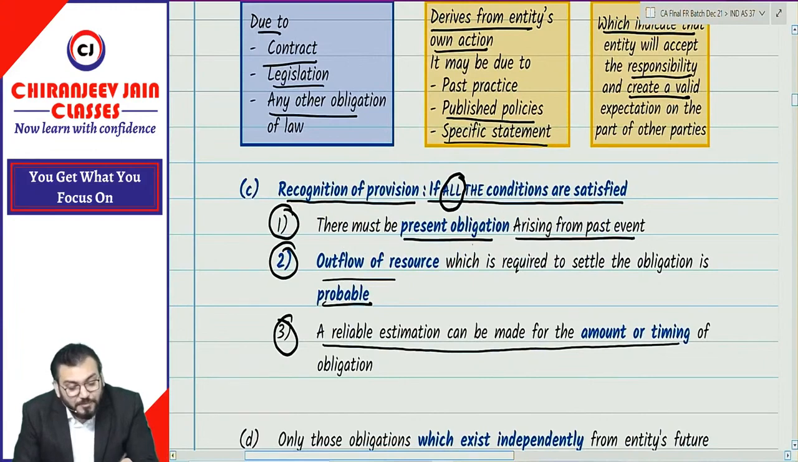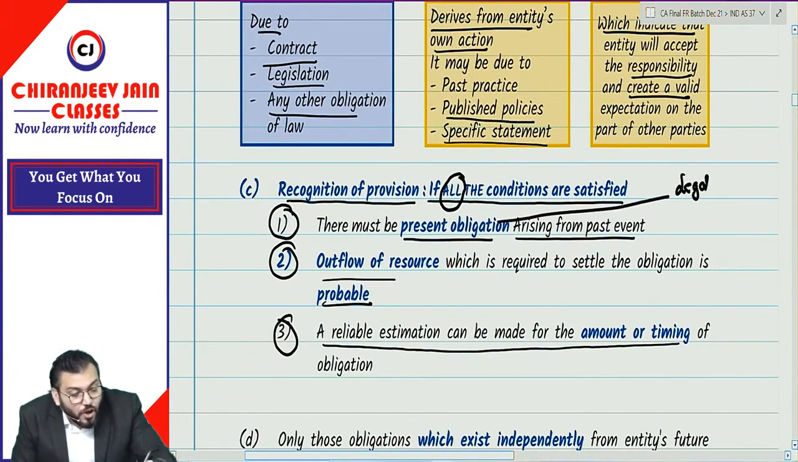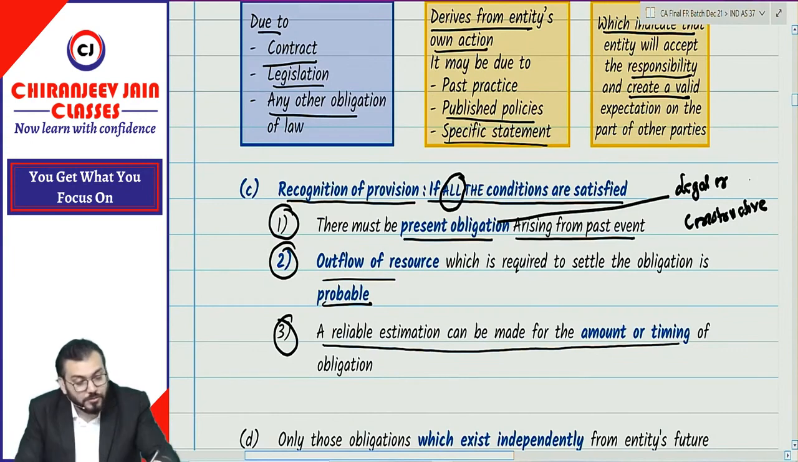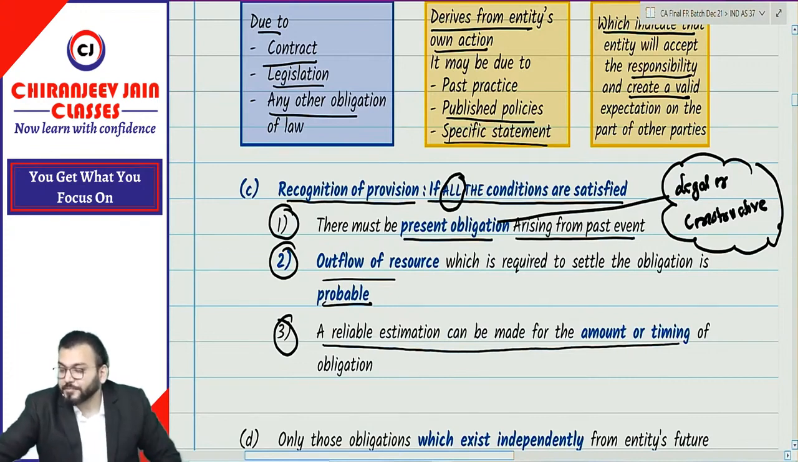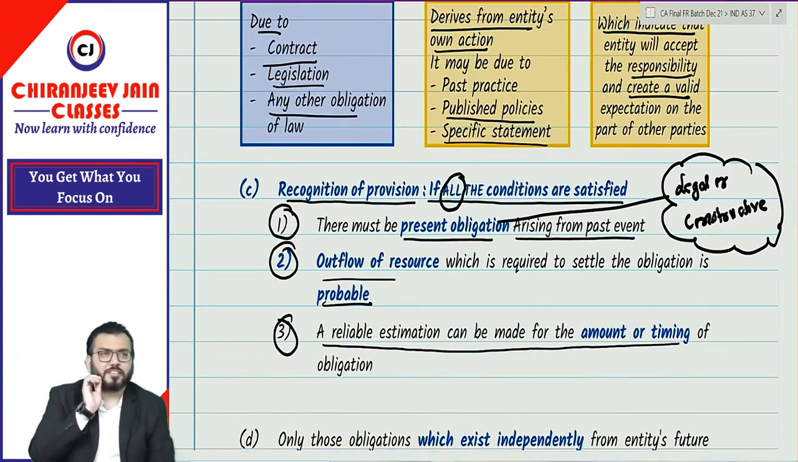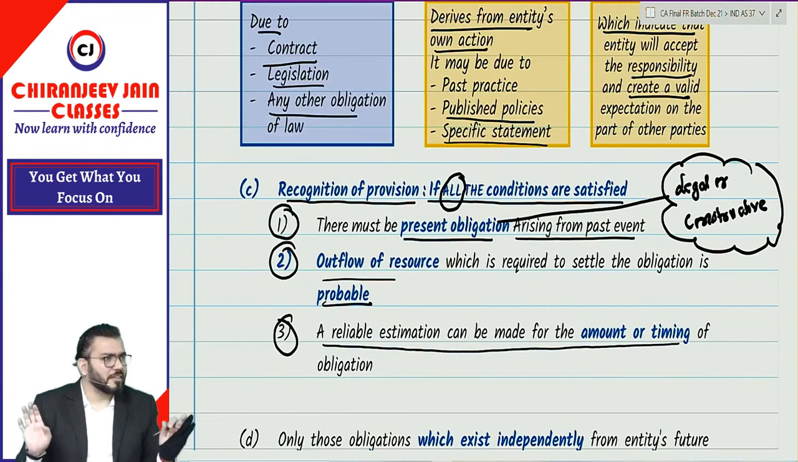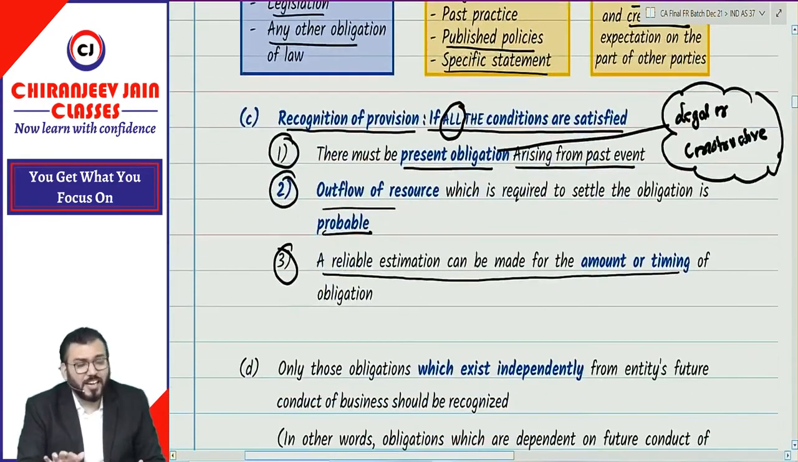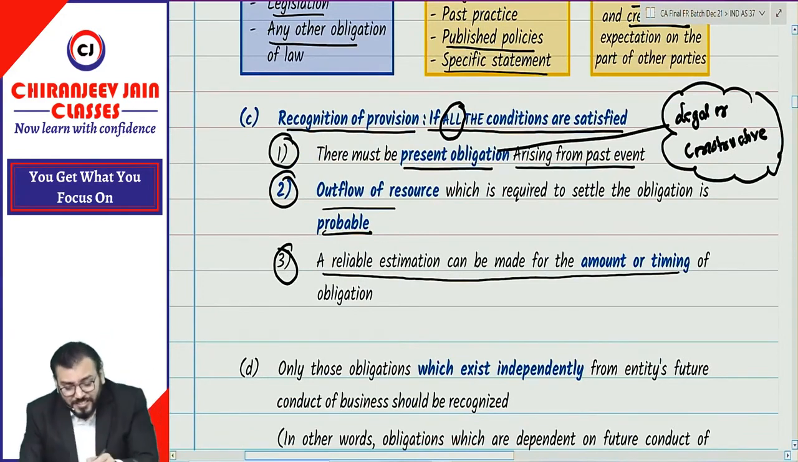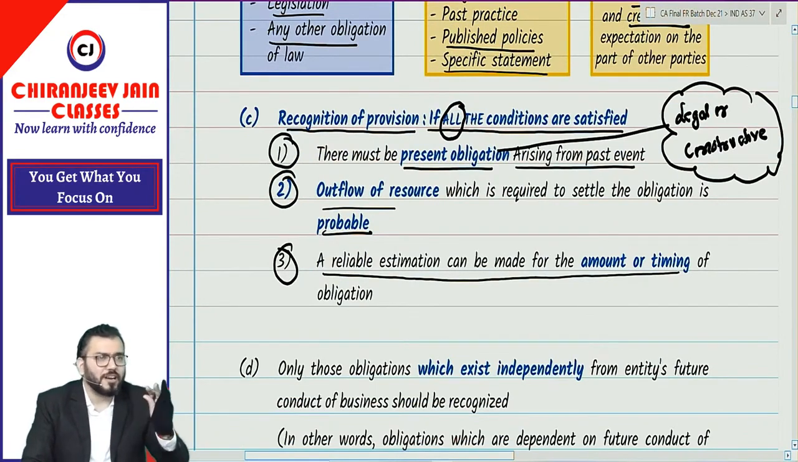Means when I say there must be a present obligation, this obligation can be either legal or what? Constructive. Understood? I hope you are understanding each and every point. Correct. Any doubt, you can raise your hand. Understood? Yes, sir. Now the question is that if all the three conditions are satisfied, we need to recognize a provision.